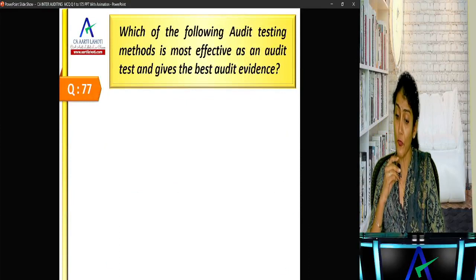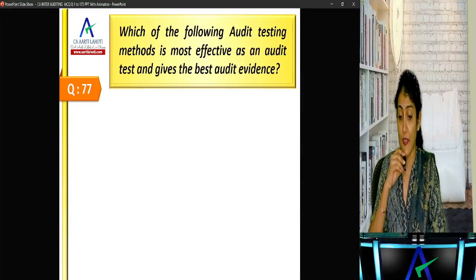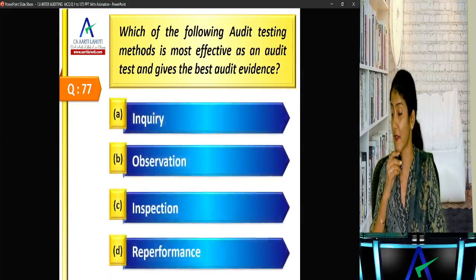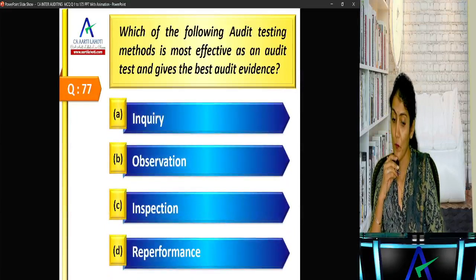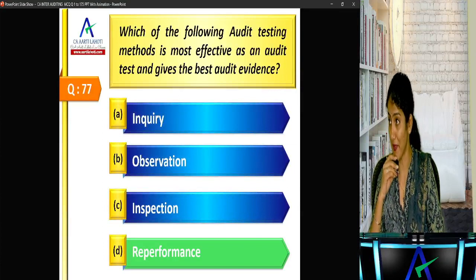Okay, which of the following audit testing methods is most effective as an audit test and gives the best audit evidence? Right, it gives the best evidence, reperformance, right?